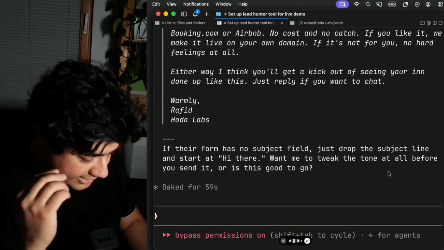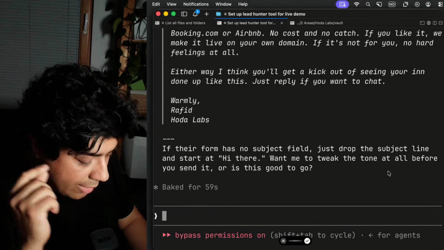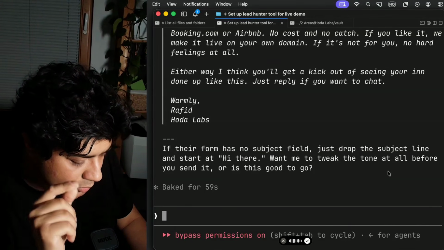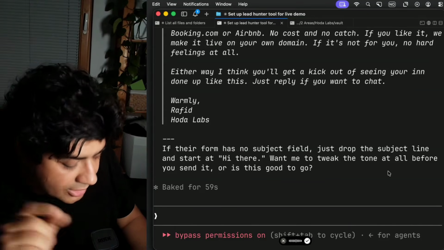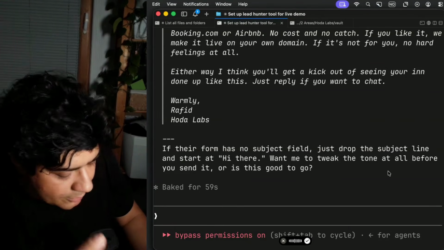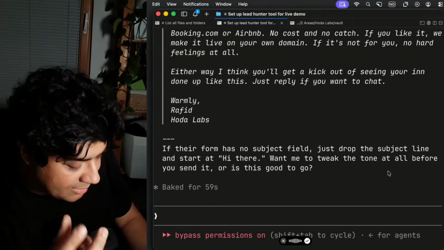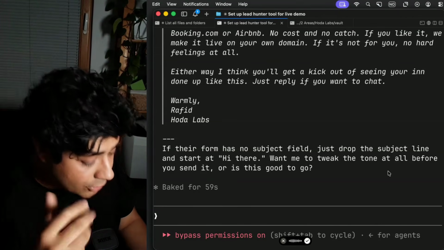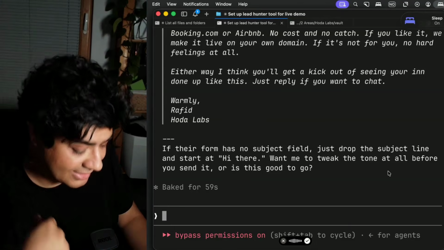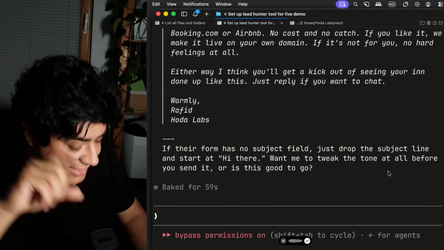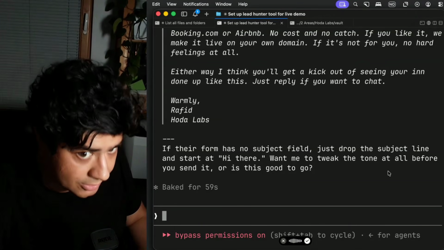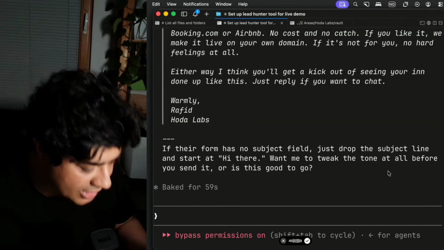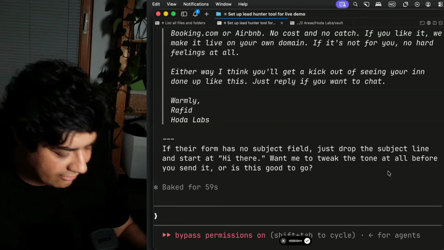And then we can say, and this would be the magic thing, I went ahead and made a dummy website for you with a booking system. Here you go, link. And then we say, it's not a final website, but it should give you a feeling of what I can do for you. If you're interested, reply back to this email or press send a message on the website I made you. This is a lot of text. Try to compress this down, try to make it conversational language, and give it back to me, please.